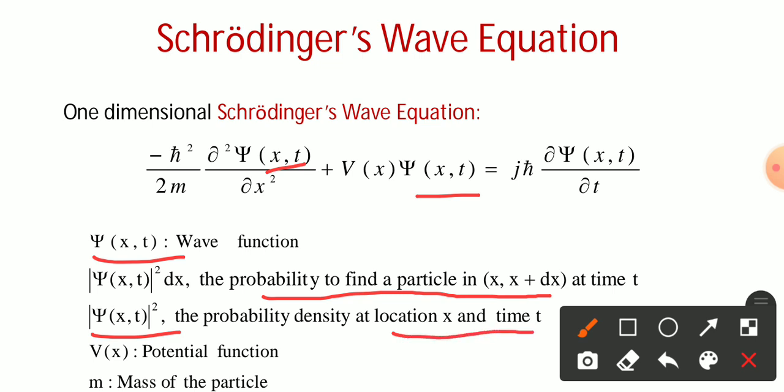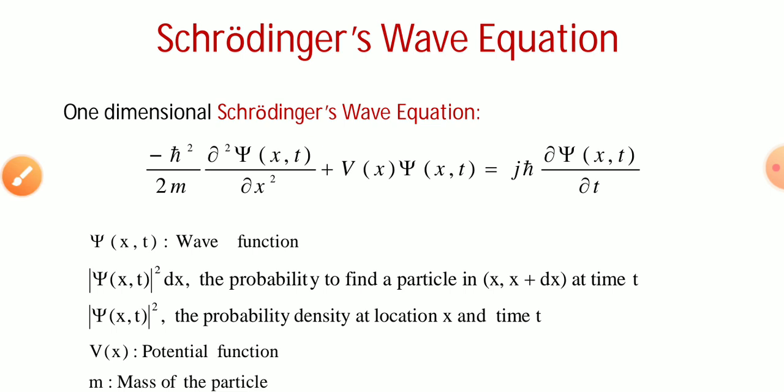V of x is the potential function and m is the particle mass. So from this one dimensional Schrödinger equation, we can detect whether a charged particle is at a particular position or not.